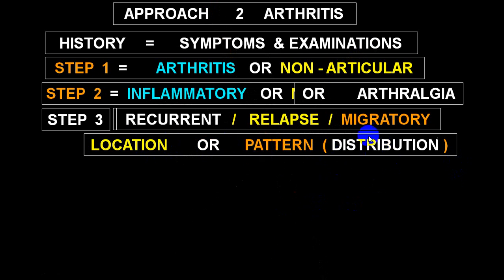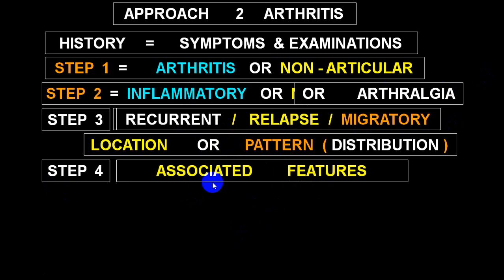Location or pattern of distribution is a very important thing to differentiate a good number of conditions. After doing all this, you will have to put a differential diagnosis. First possibility, say rheumatoid arthritis. Second possibility, so and so. Or first possibility, osteoarthritis. And then in step 4, you go for what we call associated features, which will help you to differentiate further.